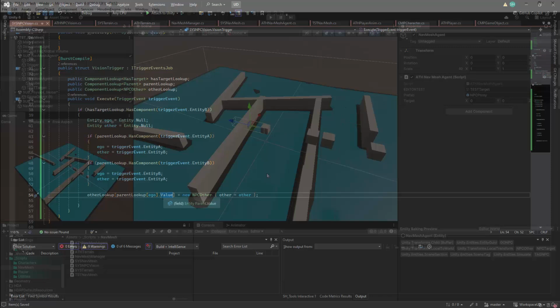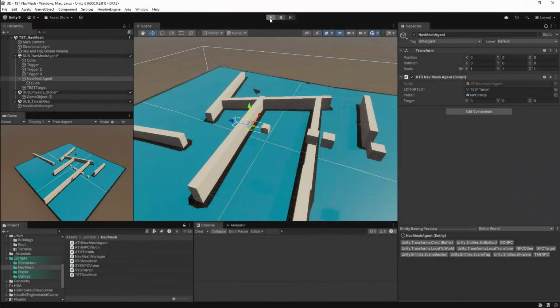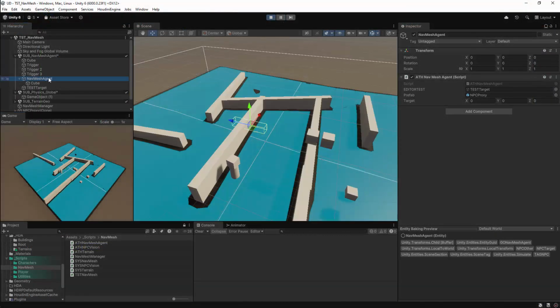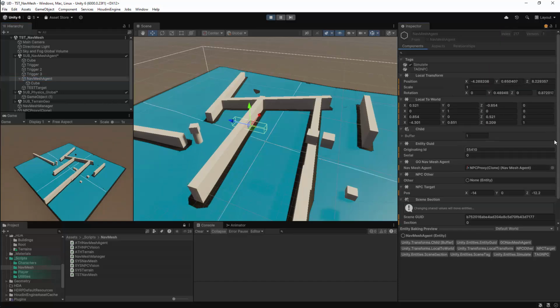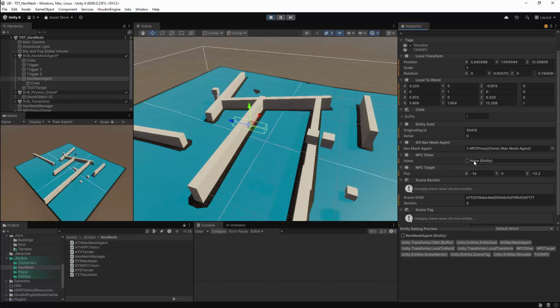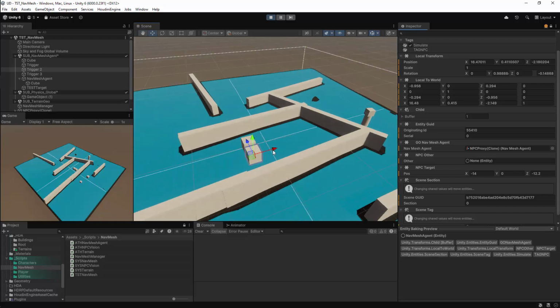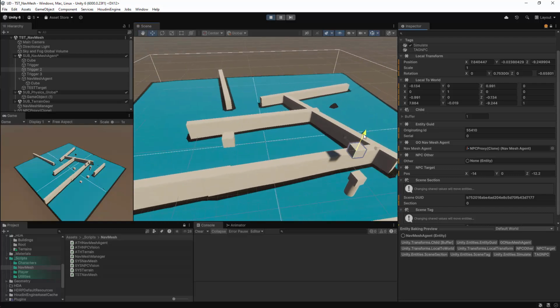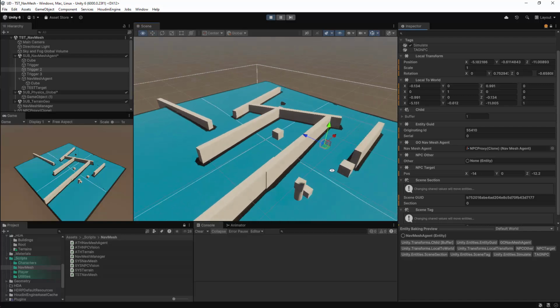I can now test this within Unity. I can select my NavMesh agent NPC entity, and this should now have an other component. Currently, as we do not have anything set here, this has a value of none. I'll pin this entity in my interface and I'll select one of my target cubes, and I want this to collide with the vision box. So I want to move this in front of my NavMesh agent entity.